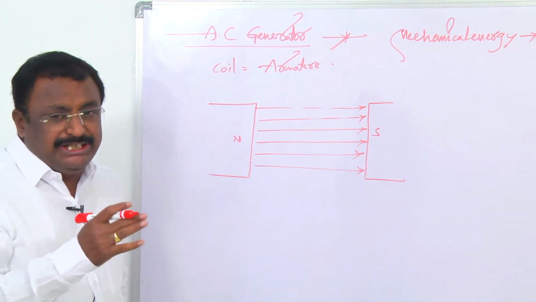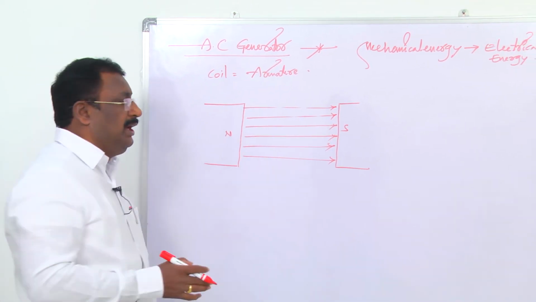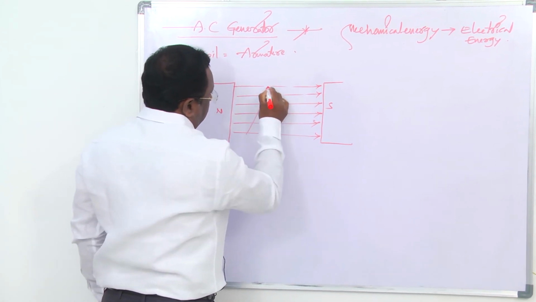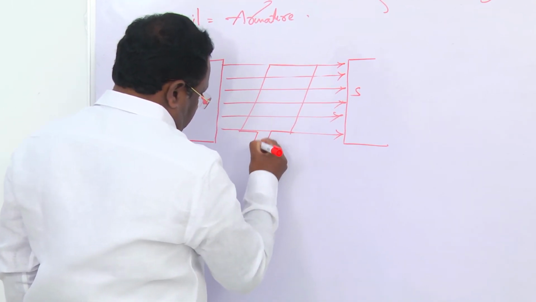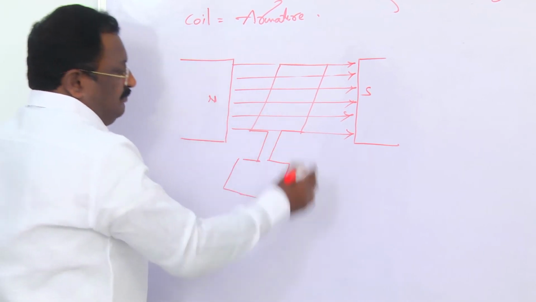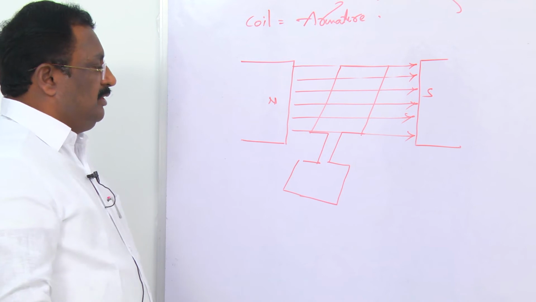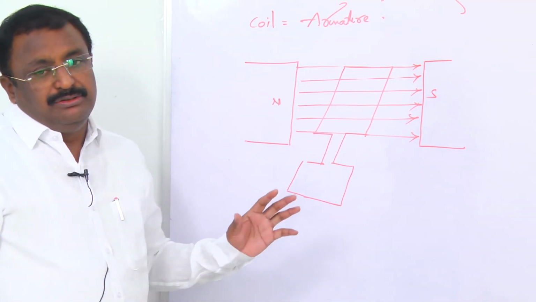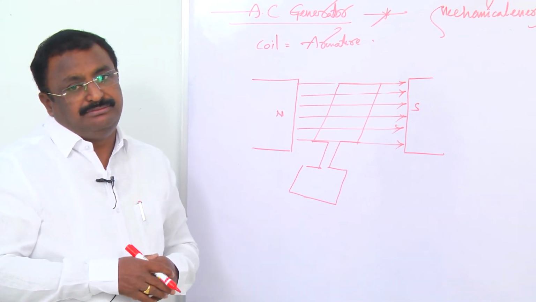In this uniform magnetic field, the AC generator is provided with a coil, also called the armature, connected to the circuit. Here the coil is rotated, and to rotate it we supply some mechanical energy from outside.